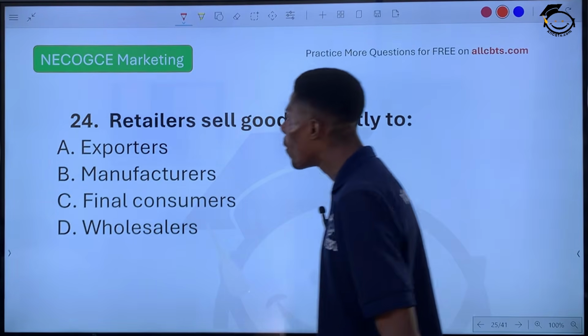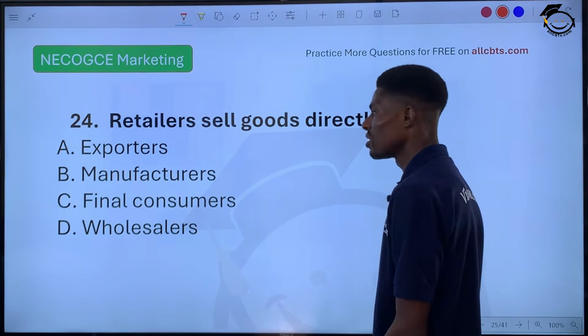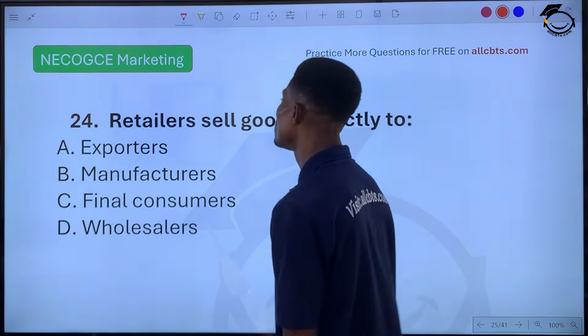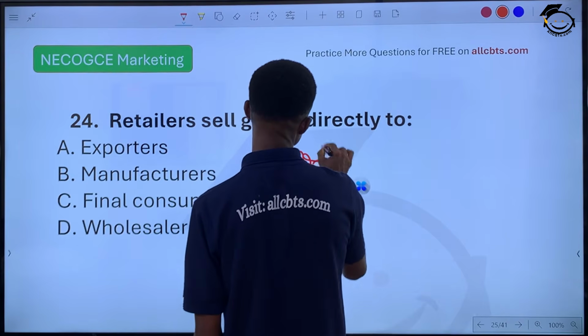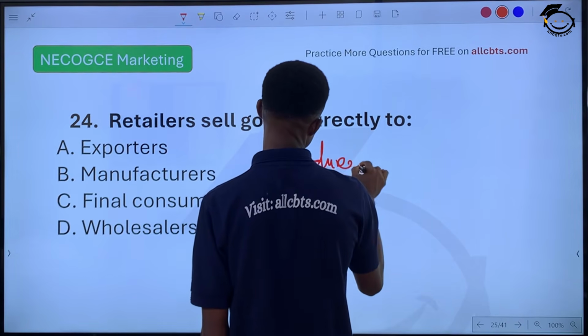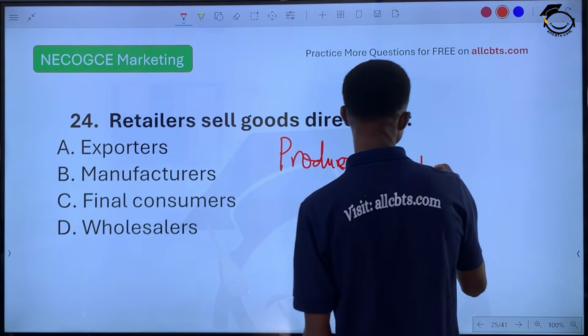Question 24. Retailers sell goods directly to dash. Take note of the word. If you look at the chain of production again, we have producers or manufacturers. This helps you to easily know the answer. Wholesalers.